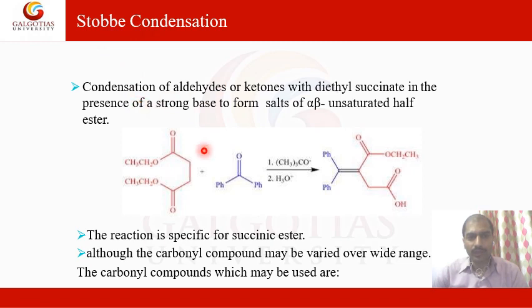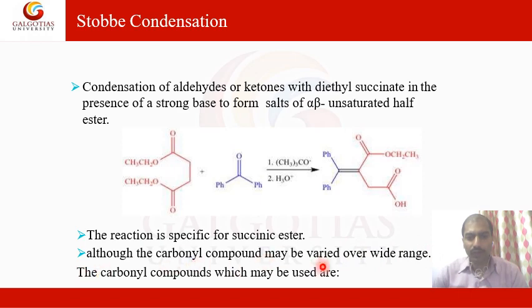So you can see here, this is a condensation of aldehydes or ketones. The ketone is being taken, for example, here, but this reaction can also go with an aldehyde, with diethyl succinate. This is the diethyl succinate. In the presence of a strong base, it forms a salt of an alpha beta unsaturated half ester. So here, if you see, the half ester is forming. This reaction is specific for succinic esters, although the carbonyl compound may be varied over a wide range of reaction.